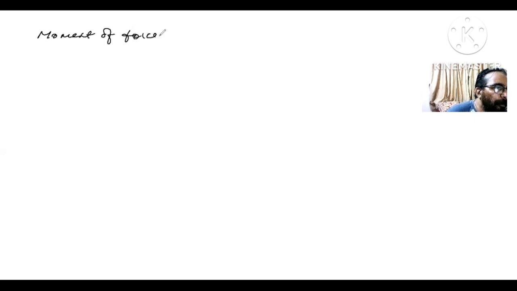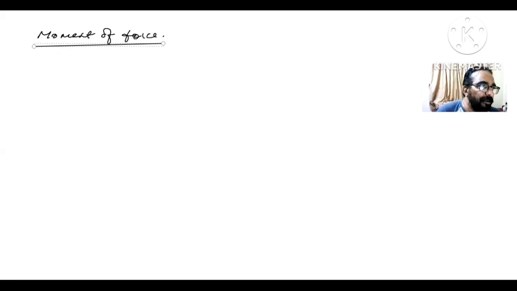Now, I'm going to tell you a new word called moment of force. What do you mean by moment of force? Okay, what is moment of force? It is not force, beta. What is moment of force? You have to look here. Try to understand what we mean by this moment of force. I'm using the word moment of force, but what do you mean by it?